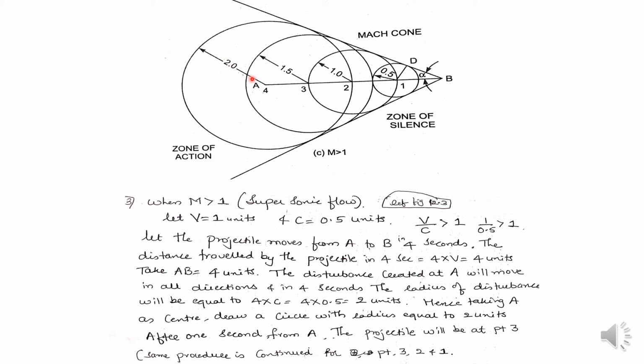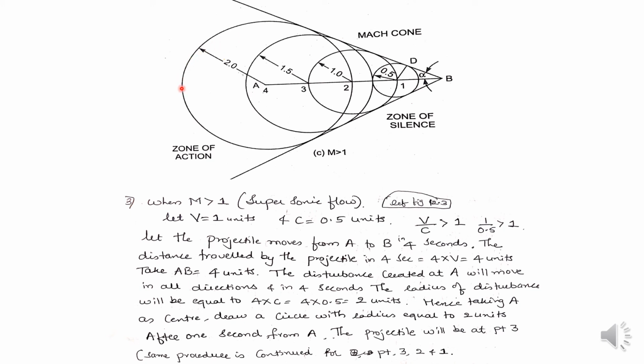Taking point A as the center and radius equal to 2 units, a circle is drawn like this. The figure looks like an ellipse, but it is not. As we have compressed the figure, it looks this way, but it is a circle only.